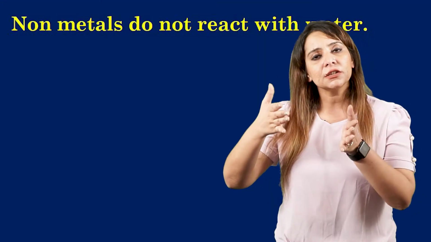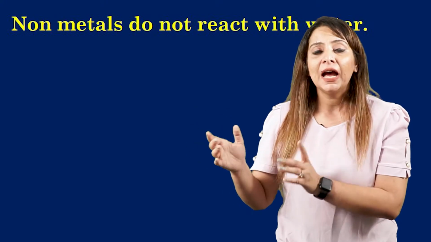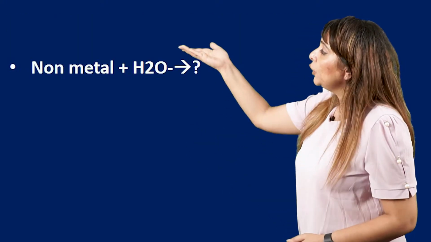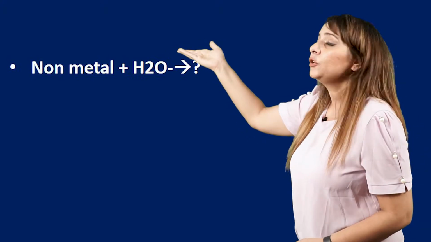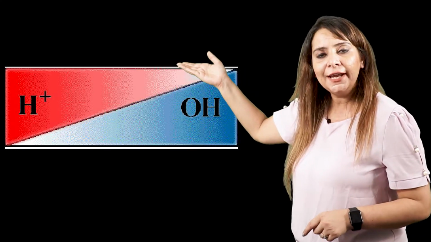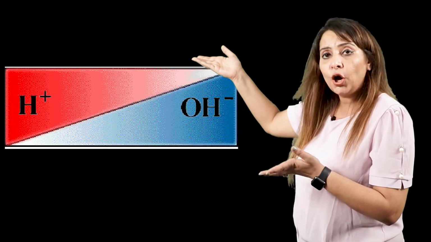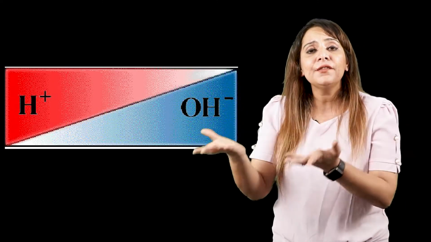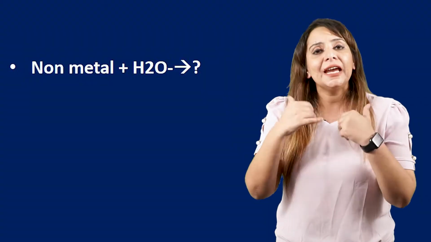Now, if we talk about non-metals, they don't react with water. Again, why don't they react? The reason is that in order to cause the reaction, they need to displace hydrogen. What does it mean? It means they need to supply the hydrogen with electrons, or you can say they have to reduce the hydrogen. And how can they give electrons to hydrogen, as they themselves are electron acceptors? They cannot donate electrons. They have the tendency of gaining electrons.